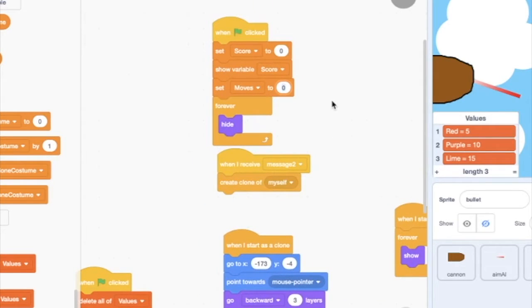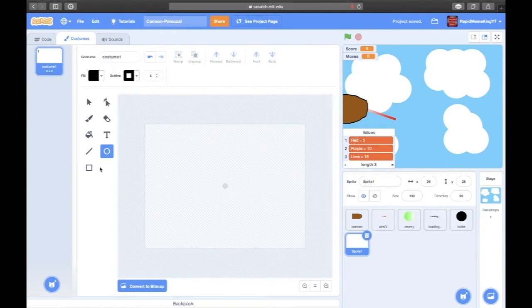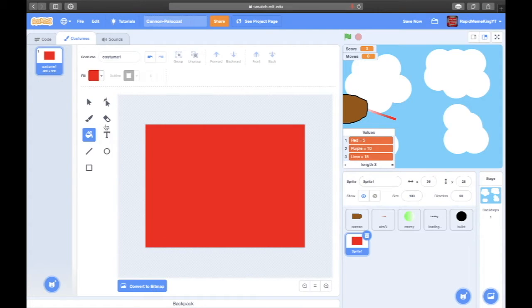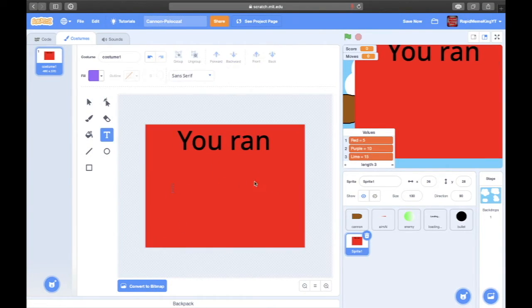Actually, hold on. We have to set it to, let's say, 20 moves, and then we gotta change it by -1. So we're gonna do this. Good. Trying to center. Boom. Good enough. Like, you ran out of moves.